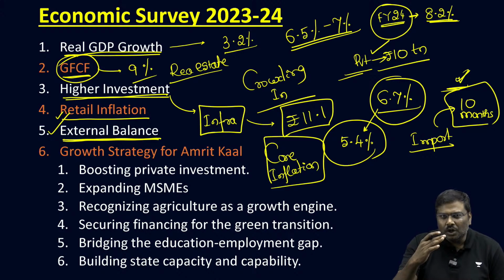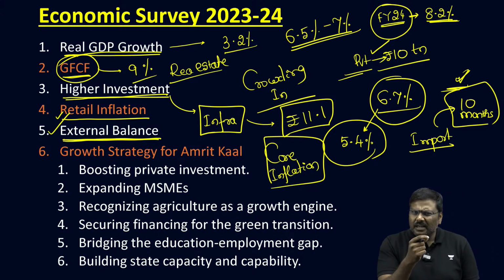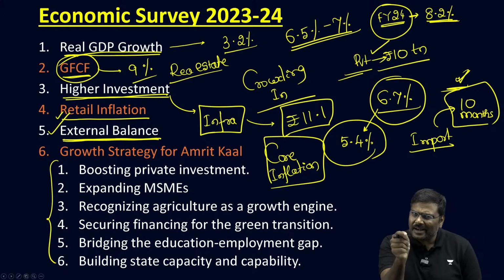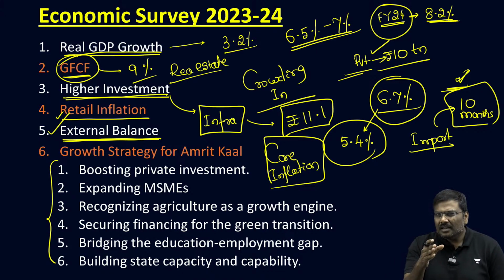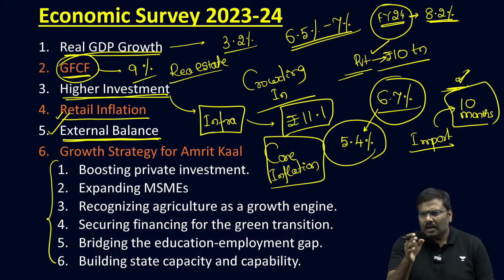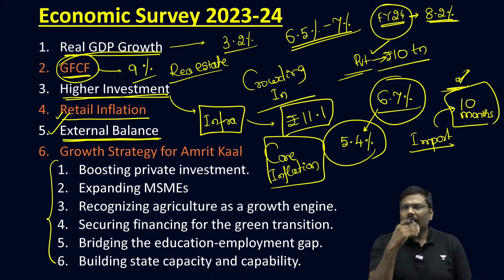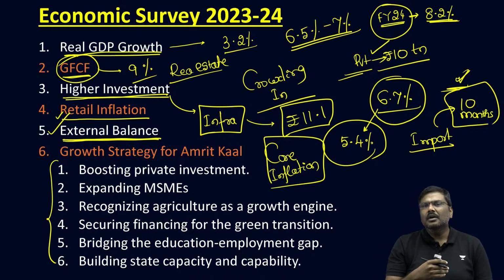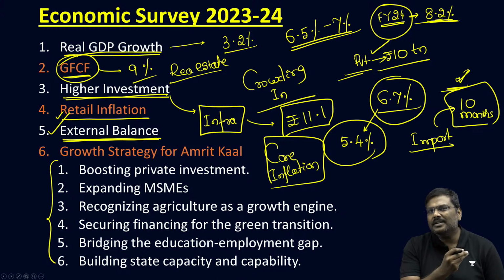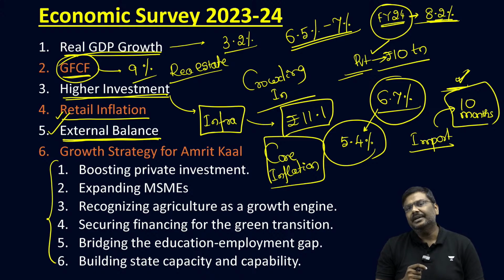Now regarding the growth, please understand, the survey identifies 6 priority areas or 6 strategic areas that need to be targeted in the coming days. But before that, the survey also says that for the current financial year, we will be able to achieve a very high GDP growth rate in the range of 6.5 to 7%. And in the last financial year, as already mentioned, we have hit a real GDP growth rate of 8.2%. A notable factor is that in 3 quarters of the last financial year, our GDP growth rate was more than 8%.